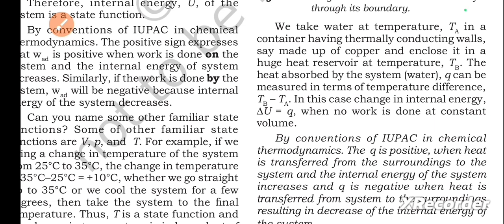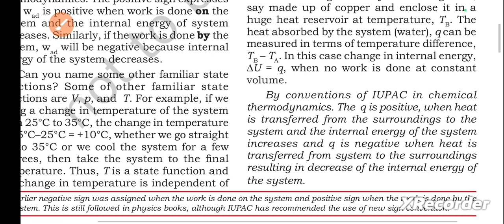In this case, change in internal energy delta U equals Q when no work is done at constant volume. By conventions of IUPAC in chemical thermodynamics, Q is positive when heat is transferred from surroundings to the system and the internal energy of the system increases, and Q is negative when heat is transferred from system to the surroundings, resulting in decrease of the internal energy of the system.